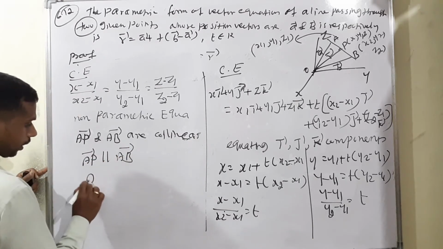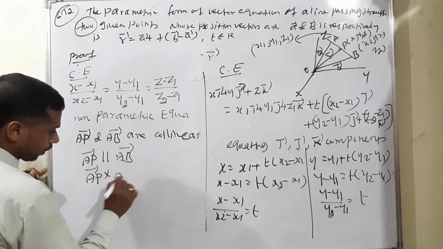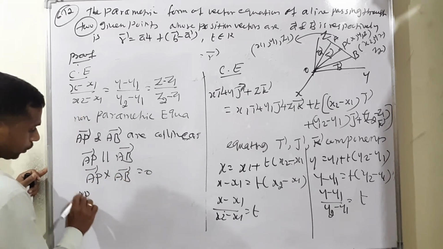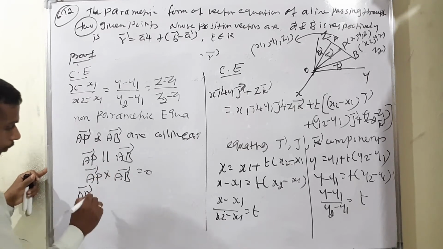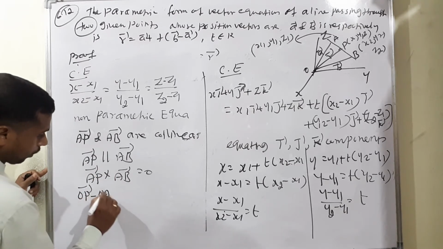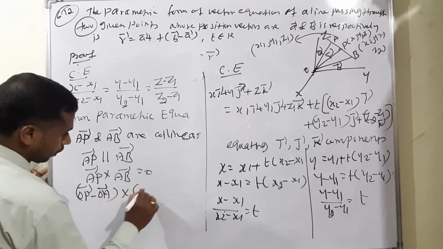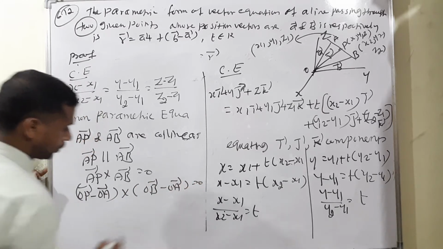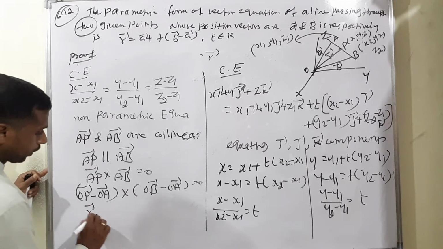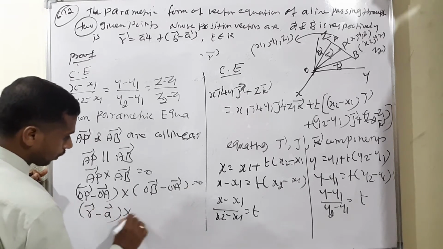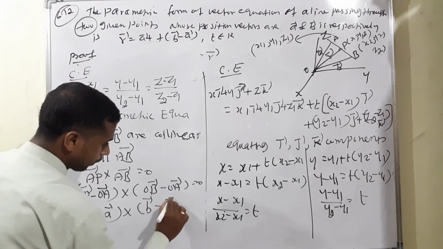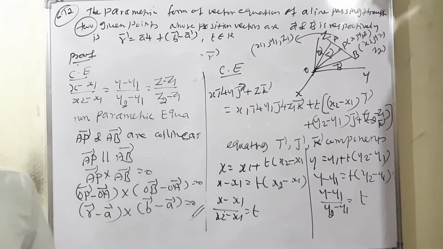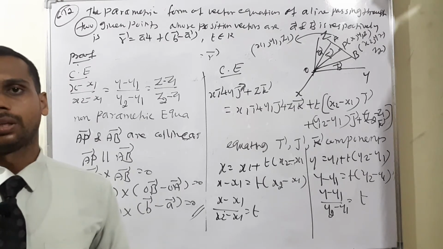Parallel means the condition AP vector cross AB vector is equal to 0. What is the meaning of AP in position? End point minus starting point. We can write it as OP vector minus OA vector cross OB vector minus OA vector is equal to 0. OP means r vector, so r vector minus a vector cross b vector minus a vector is equal to 0, which is the required non-parametric equation. Okay, I will continue the example.